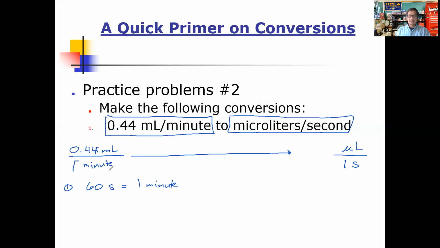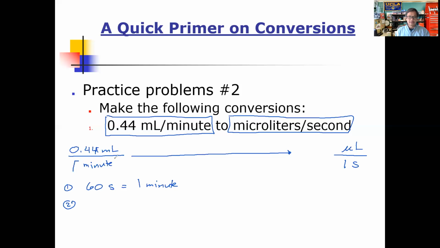Okay, that's pretty straightforward. This particular equivalence includes the minute and the second unit, and that takes care of the conversion on the bottom. But what about the conversion on the top? Well, we have to convert between milliliters and microliters. Now, I don't know of anyone who can remember what the relationship is between milliliters and microliters directly. So most of us humans have to take advantage of a relationship that sits between milliliters and microliters.